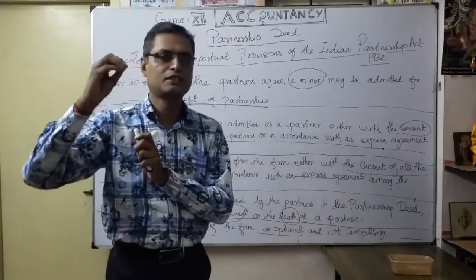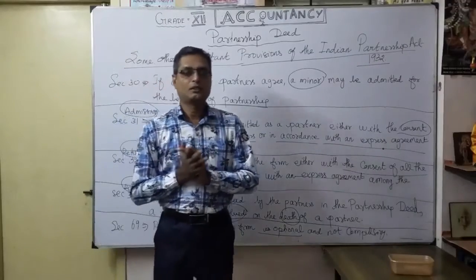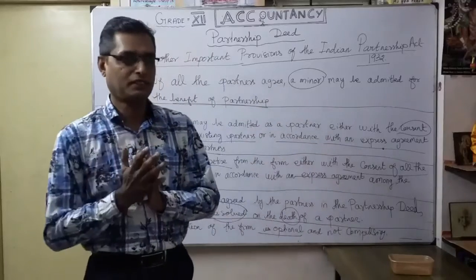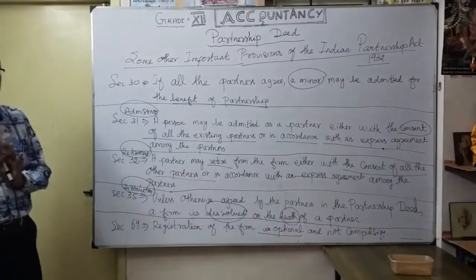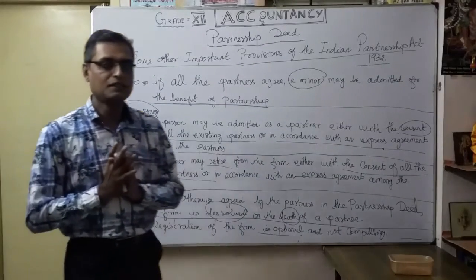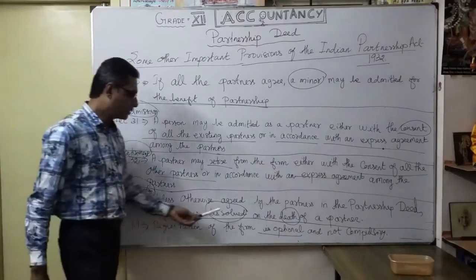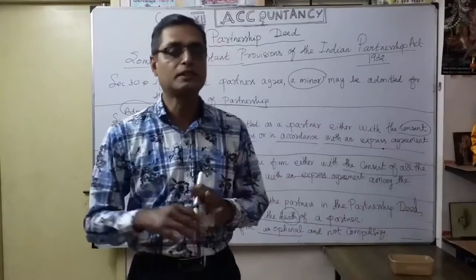If a partner is registered, there are some benefits they can get. That's what they are trying to say. So it's not compulsory, but for the safer side, registration of the partnership is better. Okay. That is the suggestion. So section 69, registration of the firm is optional and not compulsory. That's a very important point.